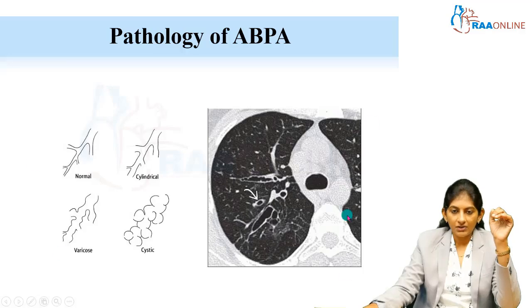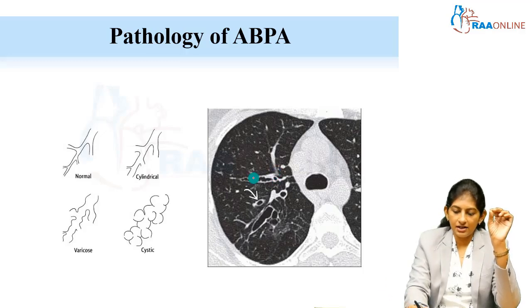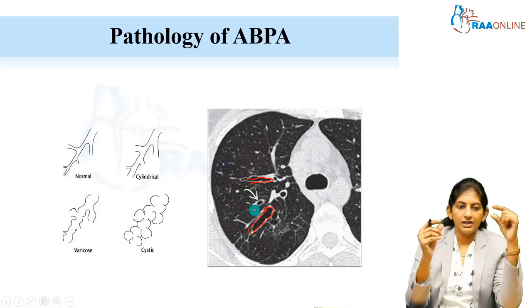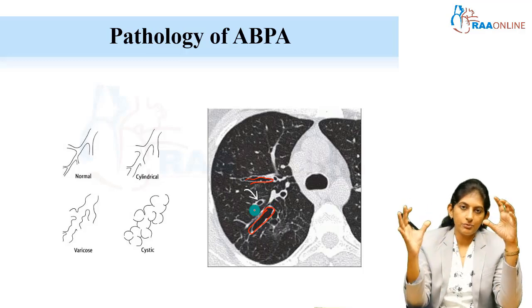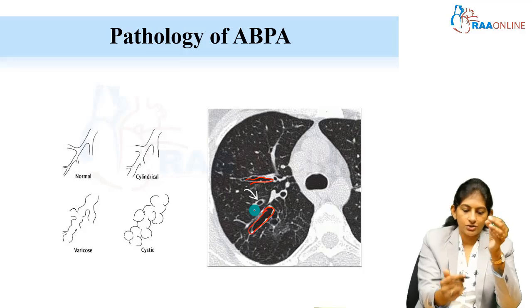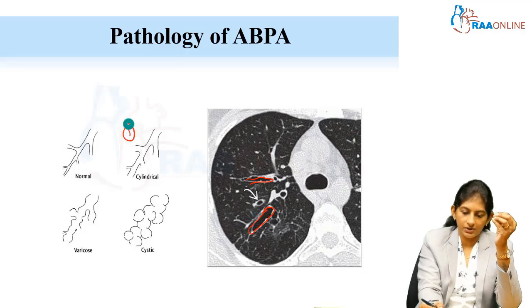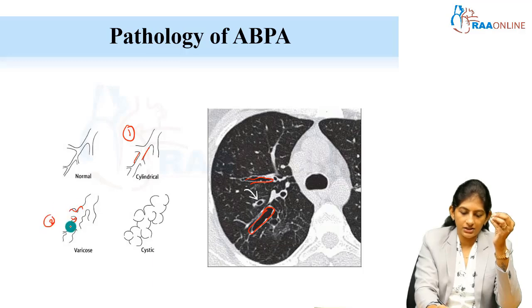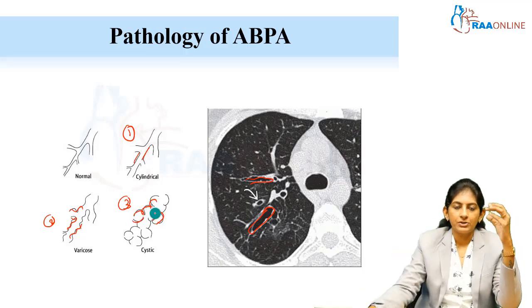This is a CT image showing bronchiectasis. This is a cylindrical bronchiectasis, as you can see, right? There are multiple types of bronchiectasis based upon imaging. This is a cylindrical one. This is varicose, you can see the varicosities here. This is cystic, with cyst-like structures along the bronchi. So these are the various types of bronchiectasis.